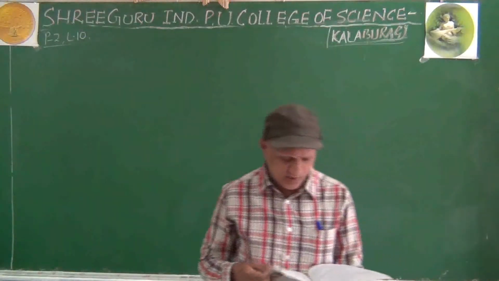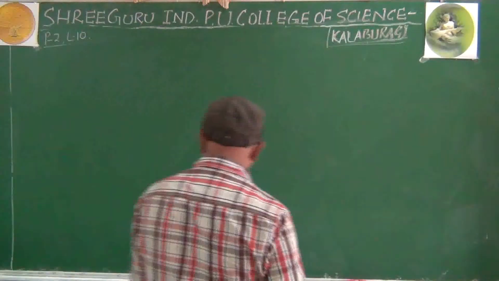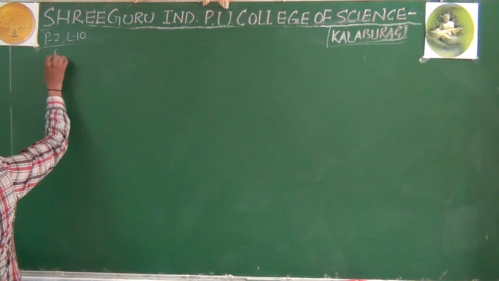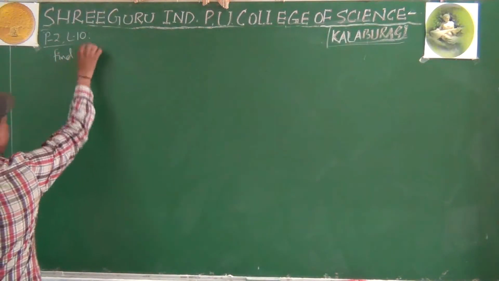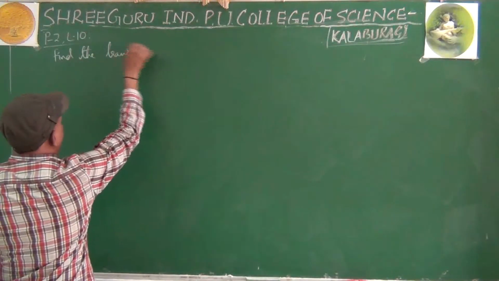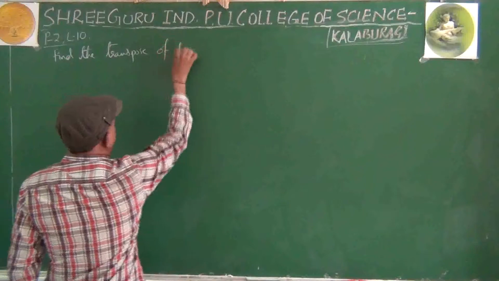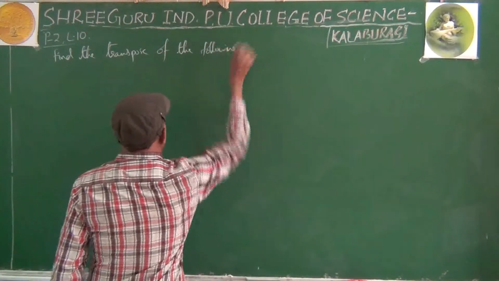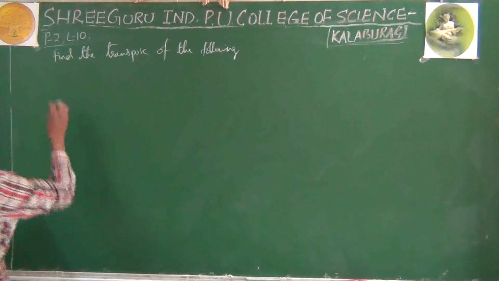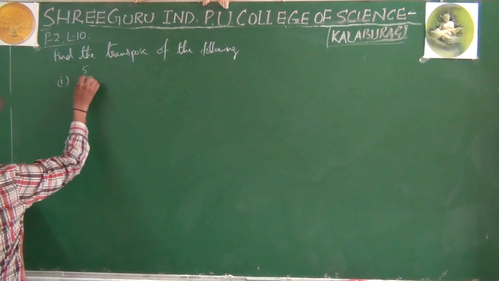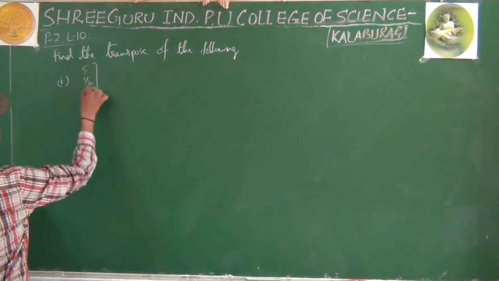Now let us see the questions. Find the transpose of the following. First sub question, 5, 1 by 2, minus 1.